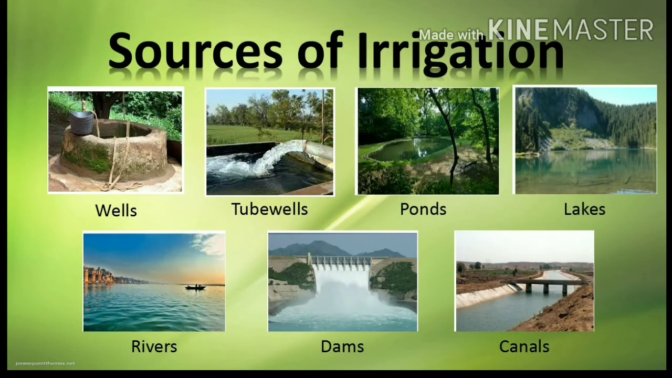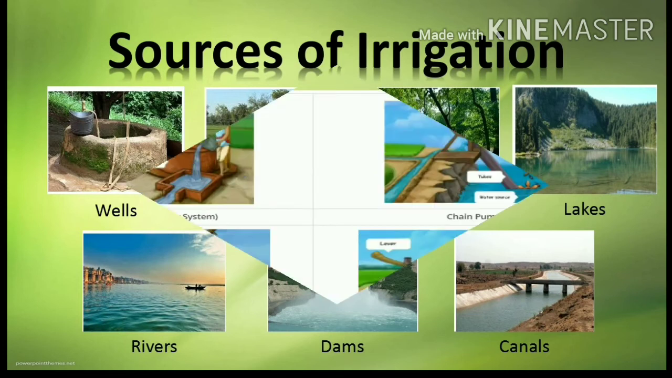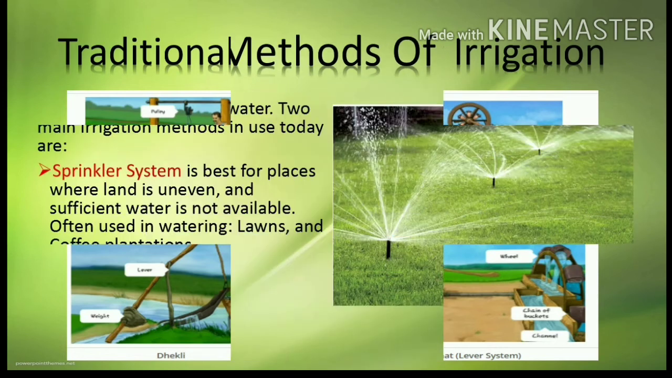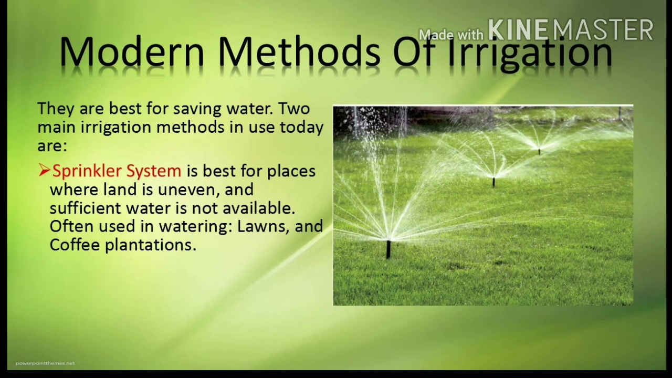Sources of irrigation: wells, tube wells, ponds, lakes, rivers, dams, and canals. Traditional methods of irrigation. Modern methods of irrigation, they are the best at saving water. Two main irrigation methods are used today.